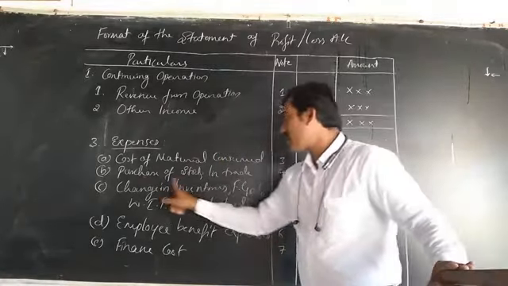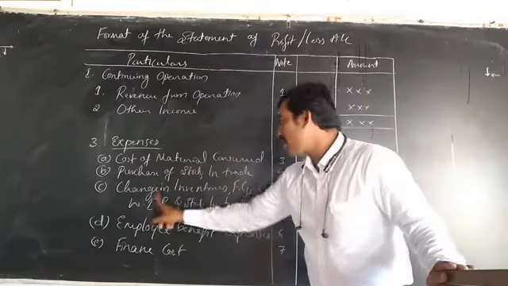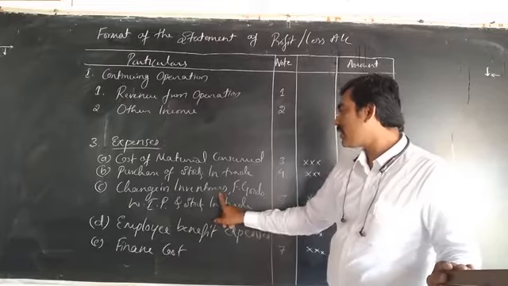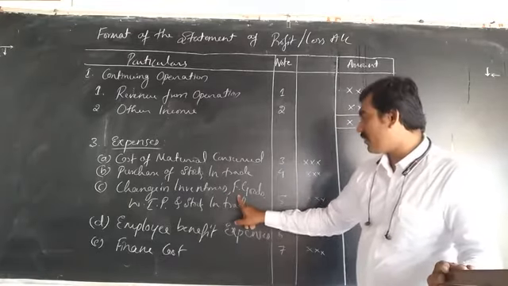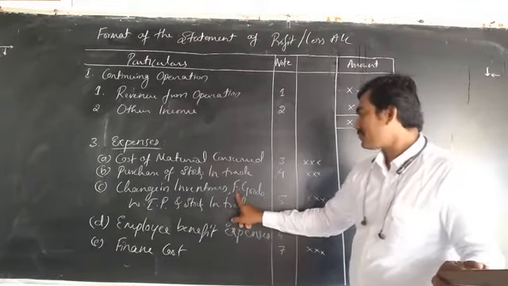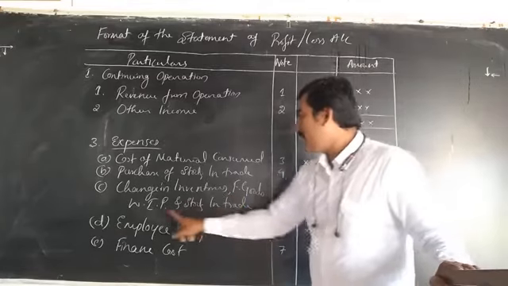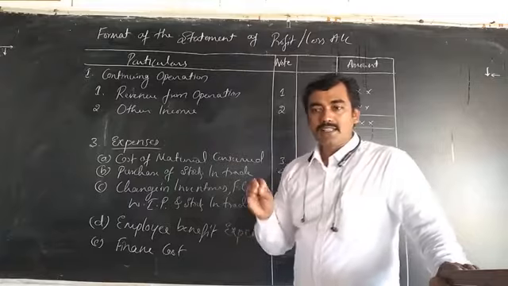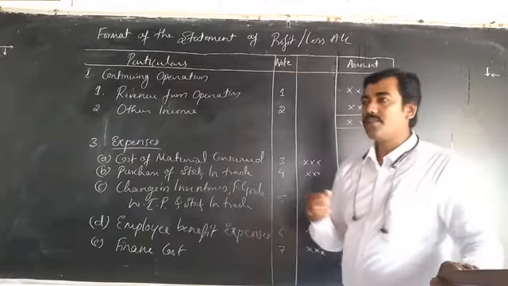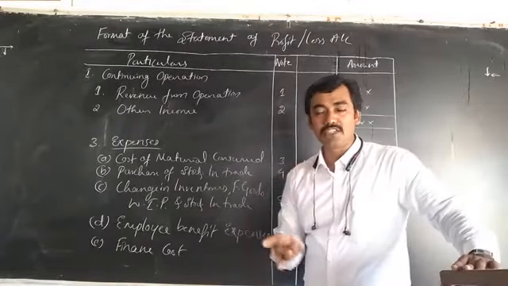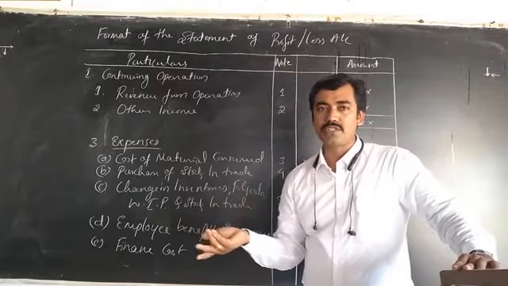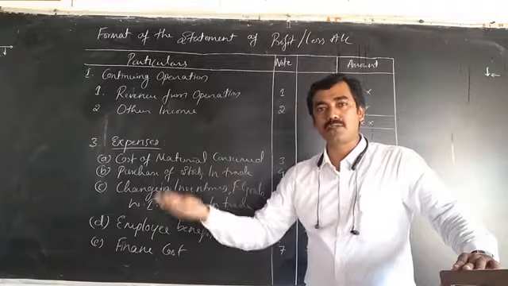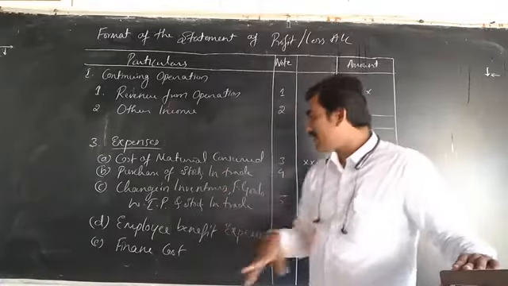So purchase of stock in trade, then change in inventories. Inventory means stocks; any change will be taken here, that is, final goods. And work in progress: what are the expenses in work in progress? It means the raw materials are fed into machineries and converted into finished goods. When the raw materials move from one machine to another, that movement is called work in progress.